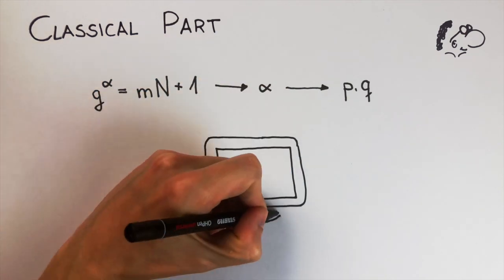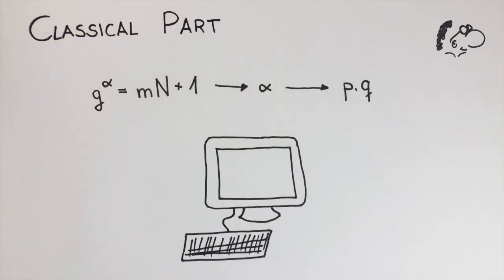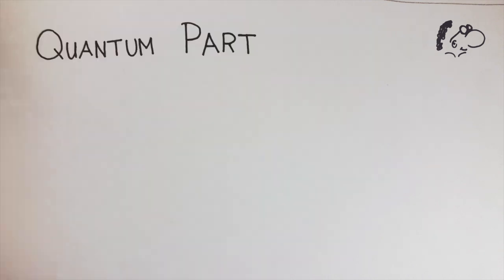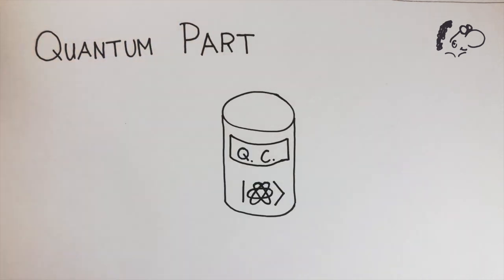Of course, we can try to calculate the fitting alpha with a classical computer, but on such a device, we are left with no choice but to try different guesses. This might take forever, and therefore, this does not seem like an efficient way to solve our problem. Exactly, this is why our internet is so secure. Now, let's see how a quantum computer can speed up our calculations. Our aim is again to find alpha.